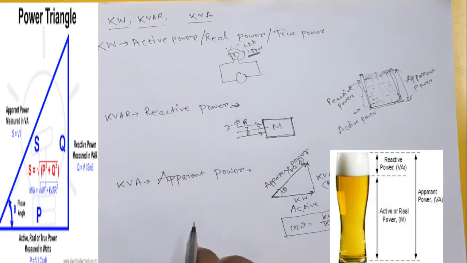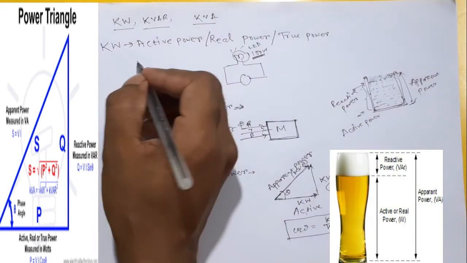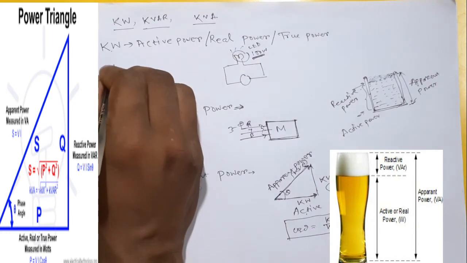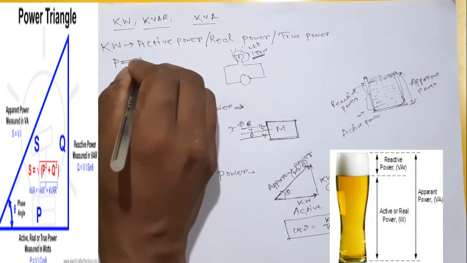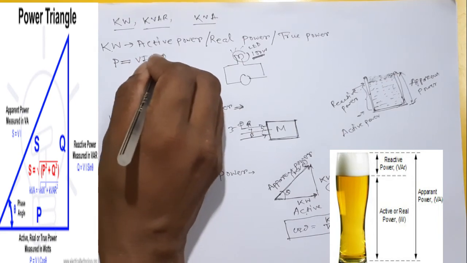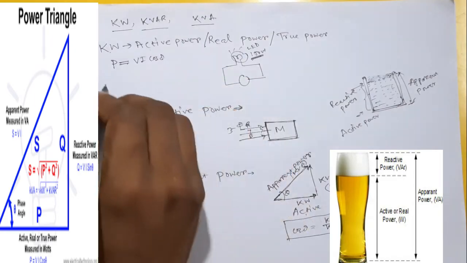Now come to the point, what are the symbols here. So kilowatt is the active power, and if you are calculating the power, then power is written as VI cos phi, or cos theta.